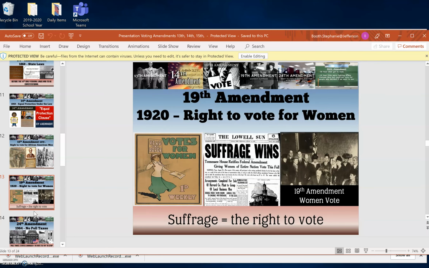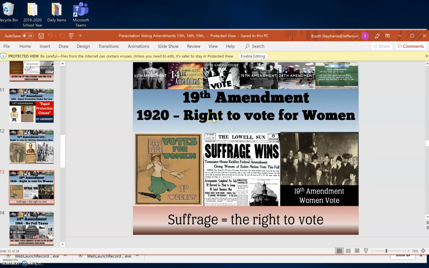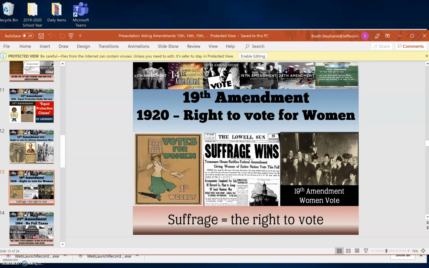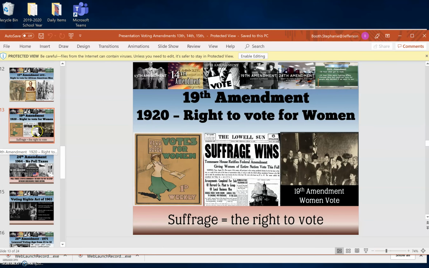Now, the women didn't get to vote until the 19th Amendment. The 19th Amendment is where women got to vote. This was called suffrage. It's a very important term we're going to talk about all year. Suffrage. Women's right to vote is called suffrage. The 19th Amendment gave all women, African American and white women, the right to vote. Because, let's face it, after the 15th Amendment, all men could vote, no women could vote. So with the 19th Amendment, women finally won their right to vote.